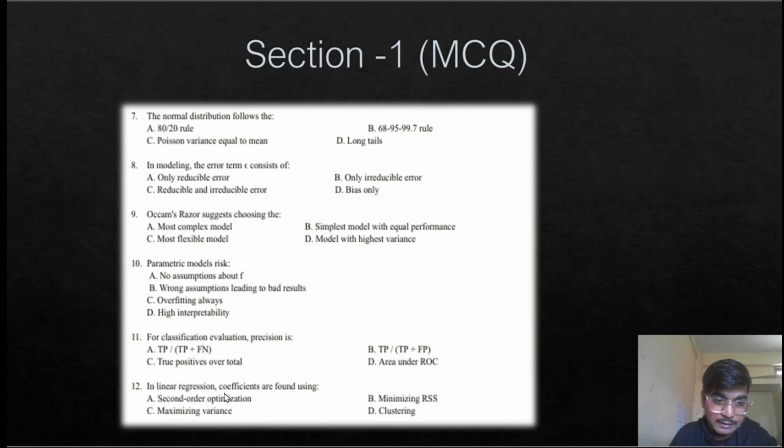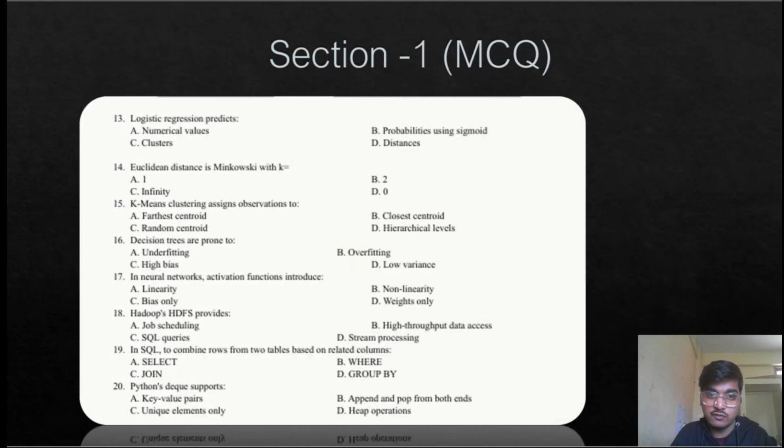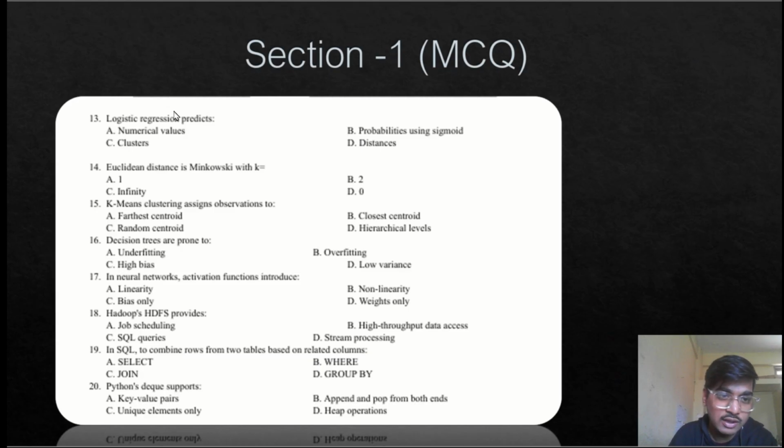Question number 12. In linear regression, coefficients are found by minimizing the residual sum of squares of errors. That is, option B will be the correct answer for question number 12. Now let's move to the next question. Logistic regression predicts numerical values. No, that is linear regression. It predicts probabilities using sigmoid. Yes, it predicts the probabilities using sigmoid. So option B will be the correct answer for question number 13.